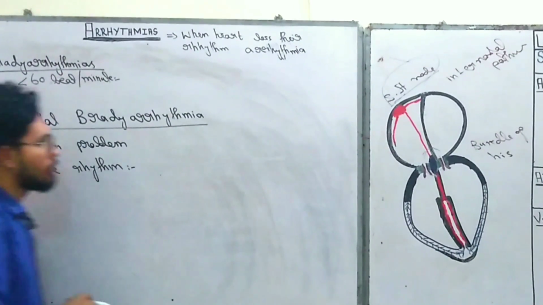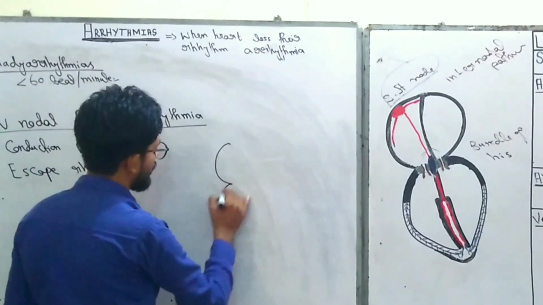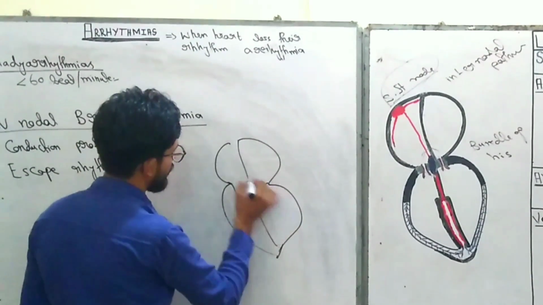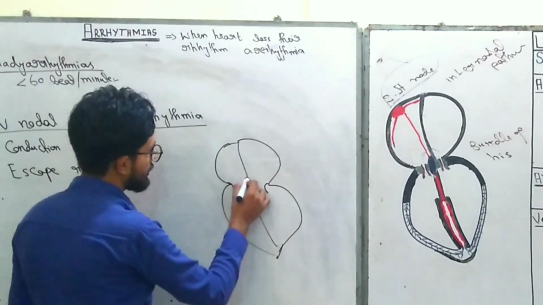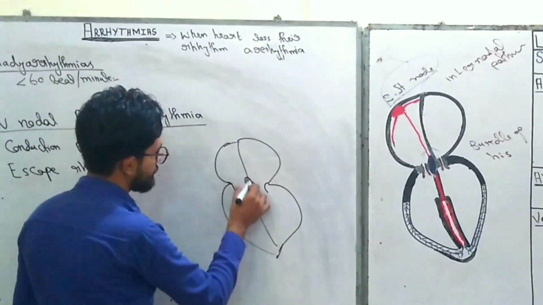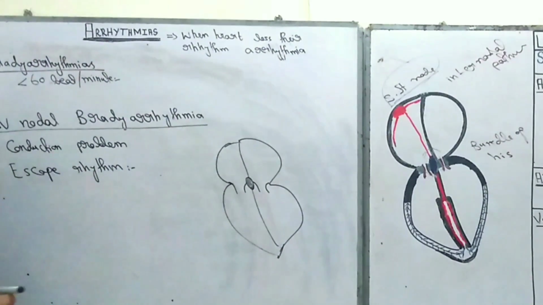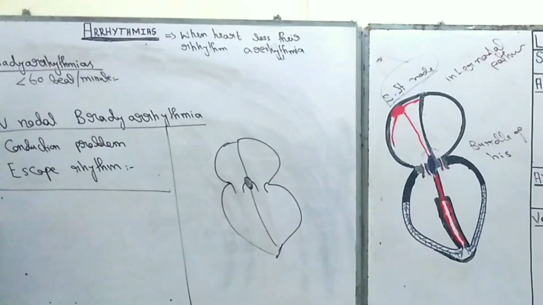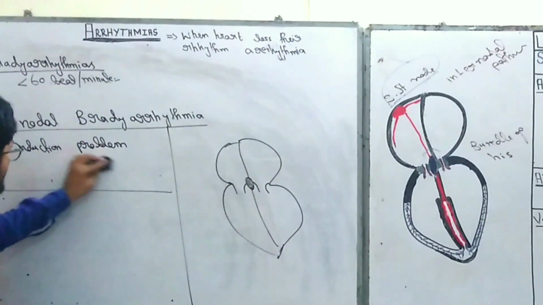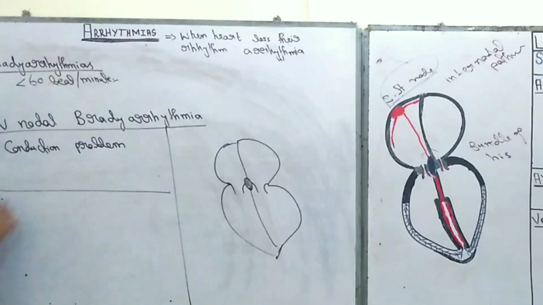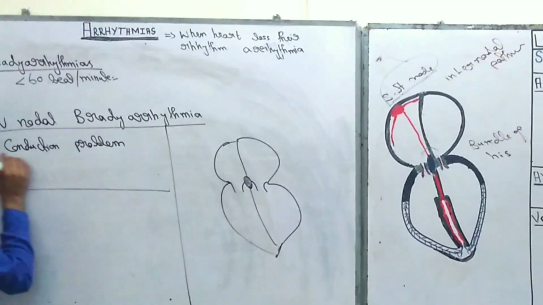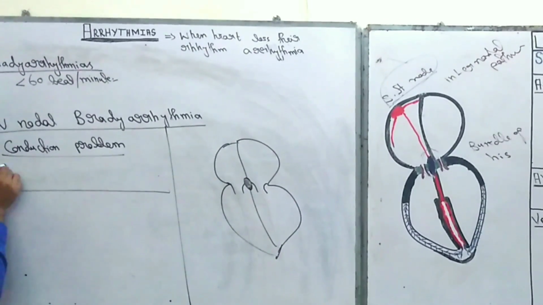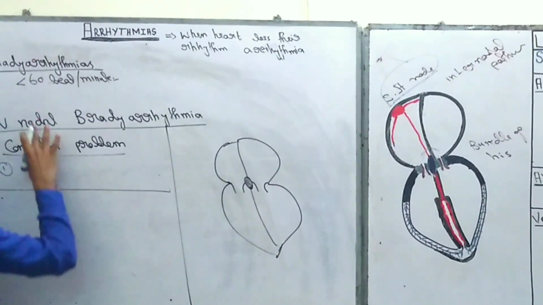So now I want to draw a rough diagram right here. Okay, so here is the rough diagram. So what really happens in the SA node in the conduction system? First start the conduction problem, then later on I will tell you the escape rhythm. Now on the basis of conduction problem, there are two types of bradyarrhythmia related to the AV nodal.